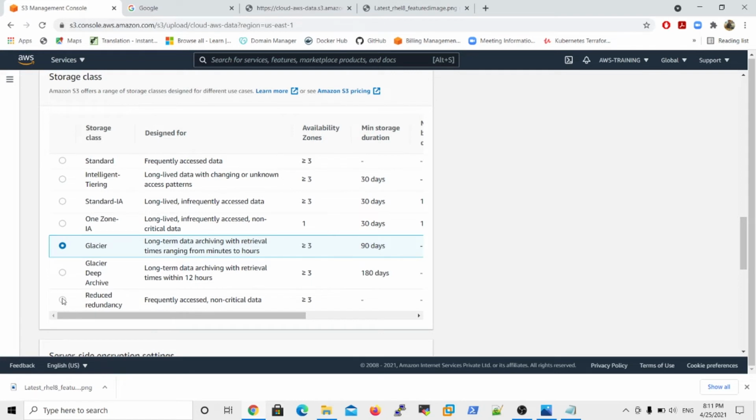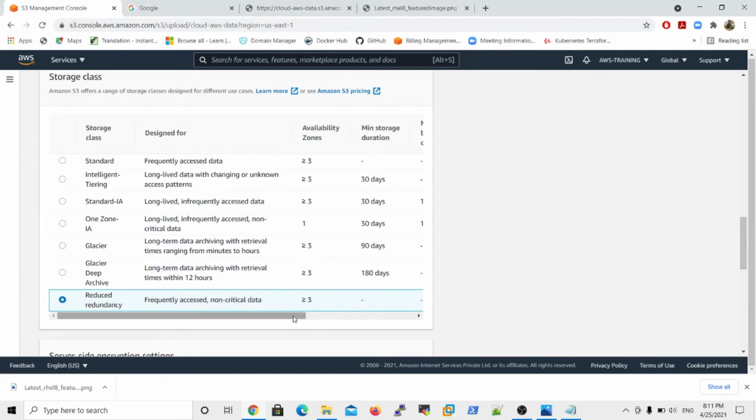And the last storage class is reduced redundancy, for frequently accessed, non-critical data. So if you store any non-critical data, any frequently accessed data, then you can use reduced redundancy. Data is replicated to more than 3 availability zones, but there is no minimum storage duration.